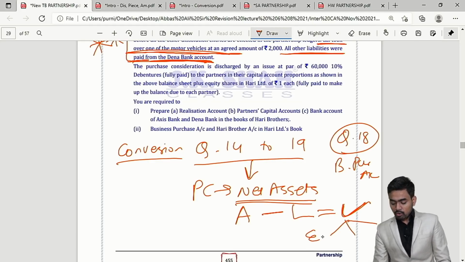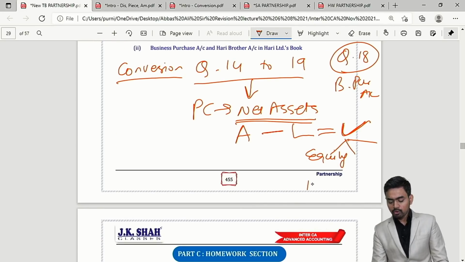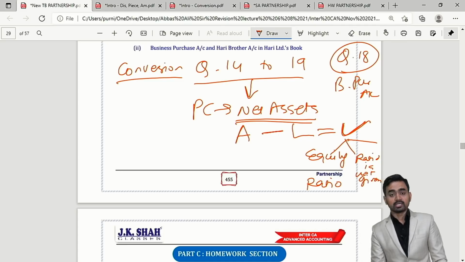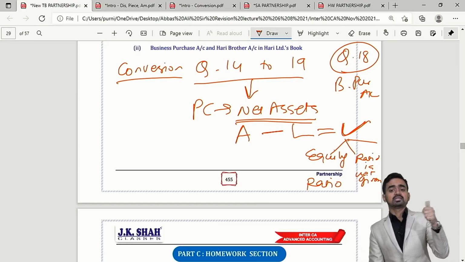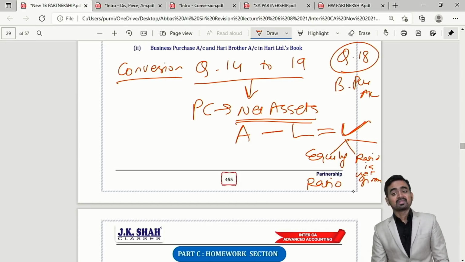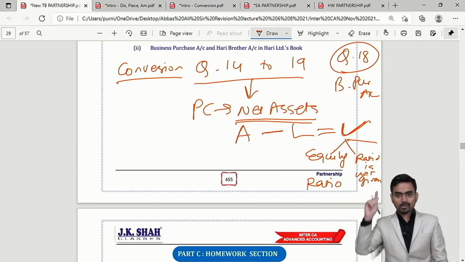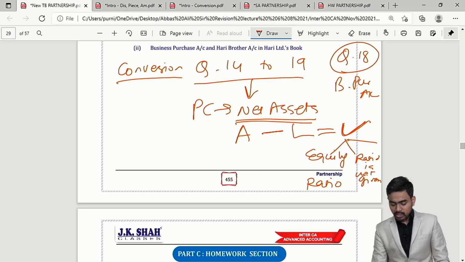whatever you get, that is your PC, and this PC the company is discharging. If they are offering equity shares and if they have given a ratio, then follow the ratio given in the question. But if the ratio is not given, then what you will do, my dear students, is distribute the shares among partners in their outstanding final amount due ratio. Correct? The final amount due ratio we have already discussed through Kapoor and Jain.